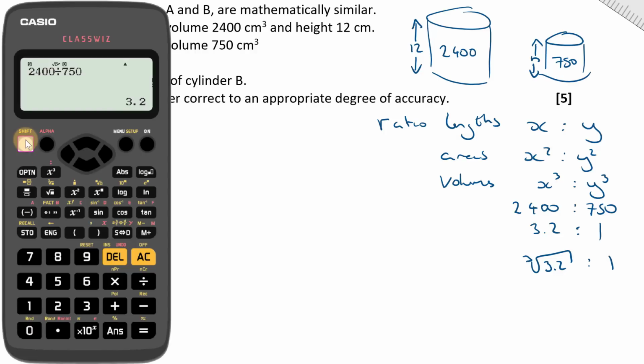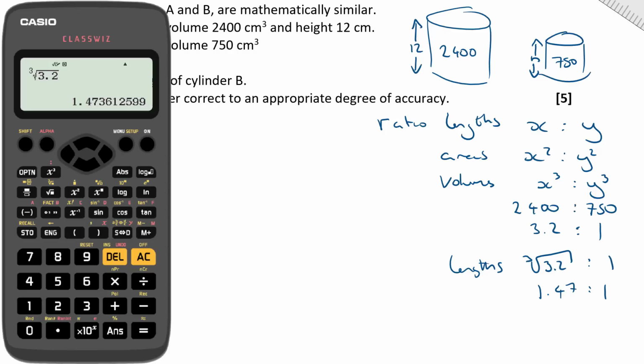Cube root of 1 is just 1. So the cube root of 3.2, again according to my calculator, is 1.47 to 1. I'm just going to keep the full calculator display value for now though, because I need to use that. This is going to be the length, isn't it? The ratio of their lengths. It's going to be 1.47 to 1.